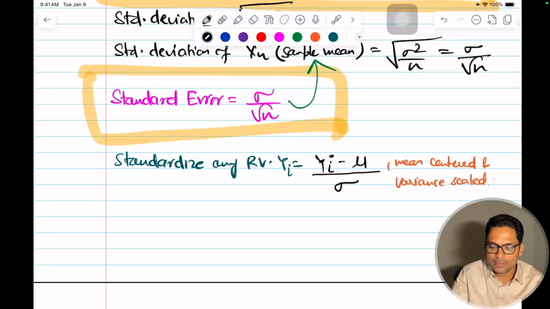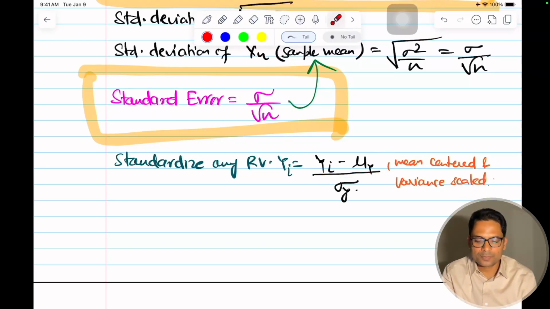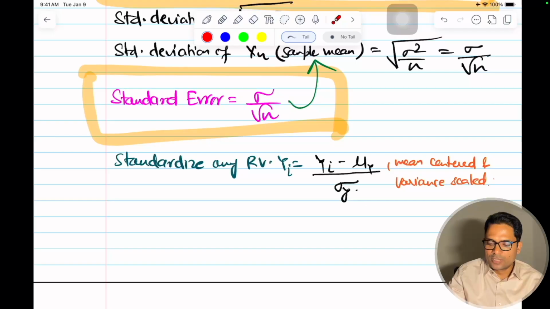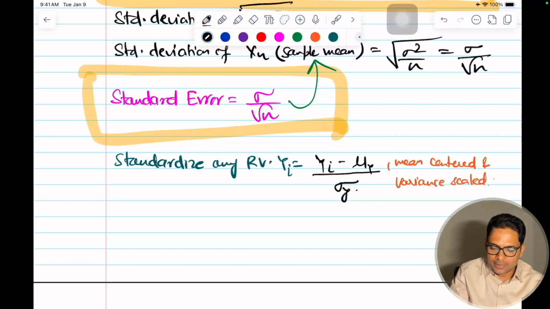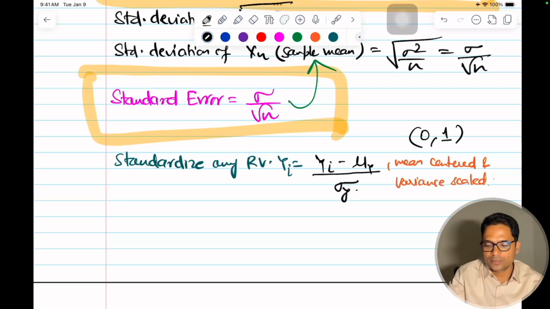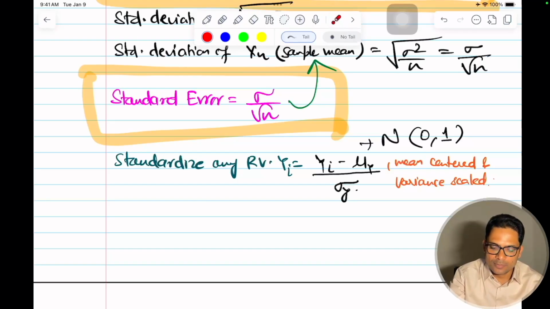So this will be yi minus mu y, whatever is the population mean of that, divided by sigma y. So this is mean centered. If you take anything, the mean will become 0 and the variance will become 1 because of this. And if it is coming from a Gaussian, then this will become a Gaussian with mean 0 and variance 1.